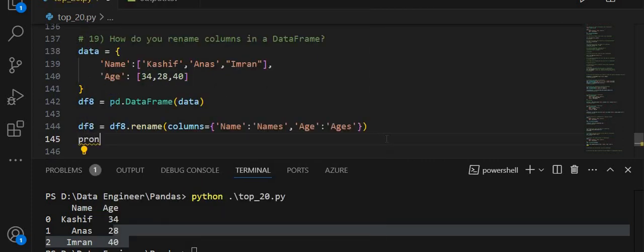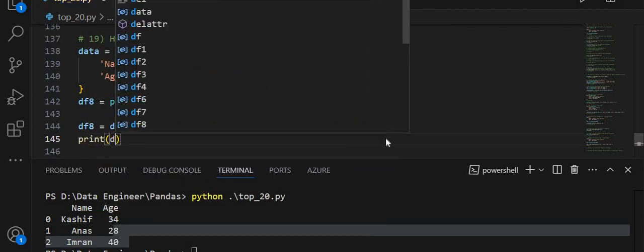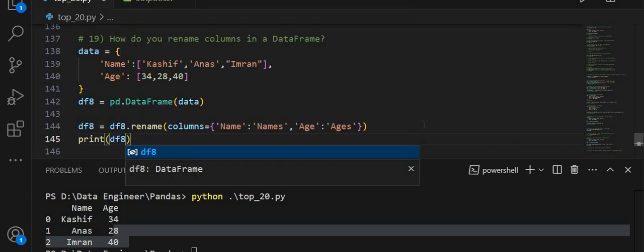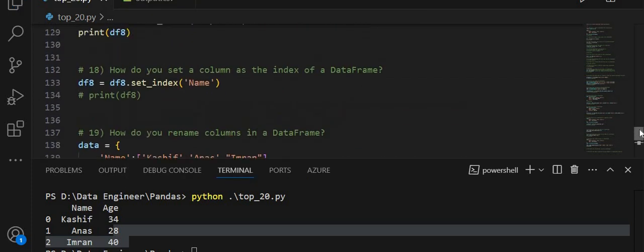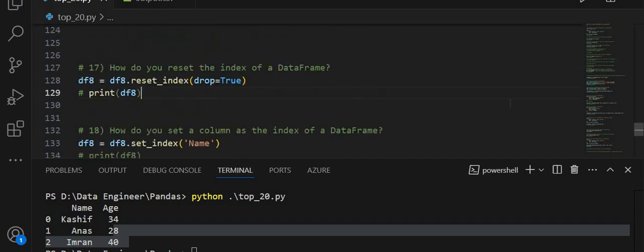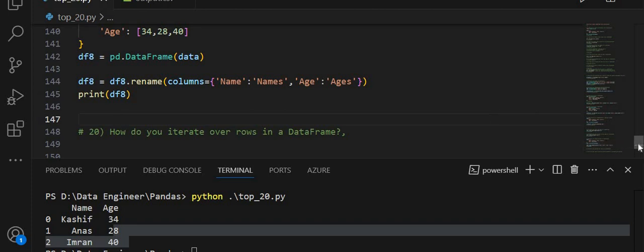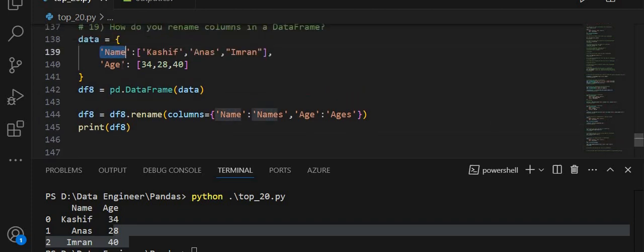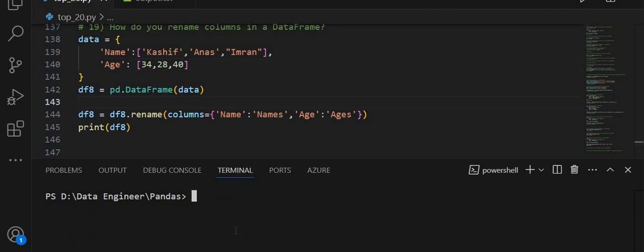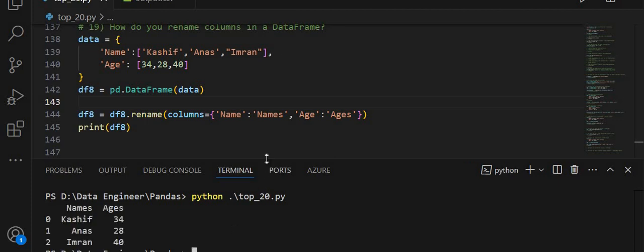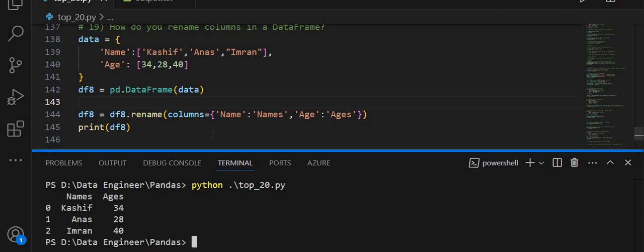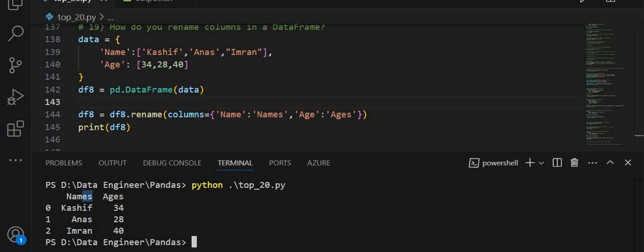Let me print this, df8, and I want to comment this. If I run this, you will see the original names are name and age. Let me print this, clear my terminal and run my code. You will see the column names are changed from name to names and age to age. In this way you will rename the columns in a data frame.